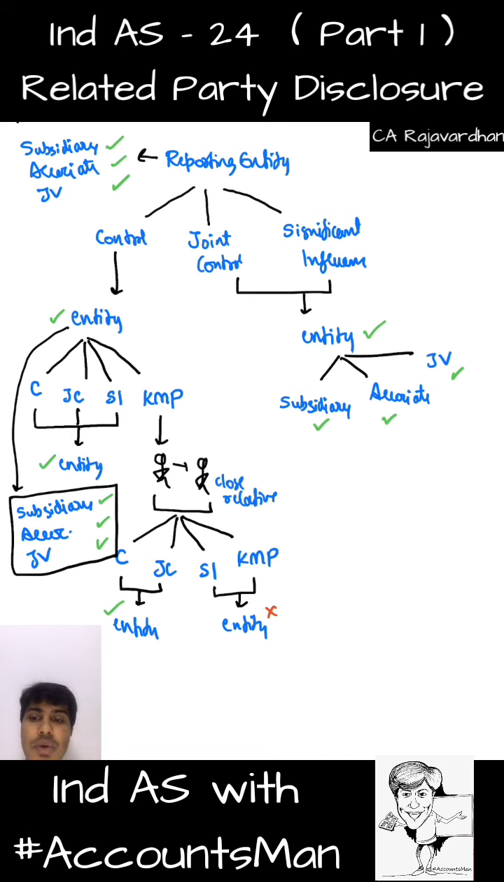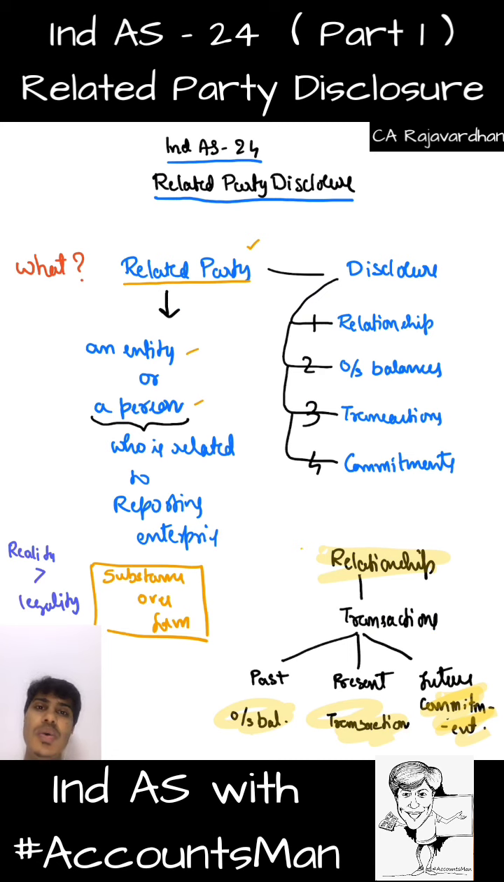So in the next video, we'll discuss the meaning of control, meaning of joint control, meaning of significant influence, meaning of who is a key managerial person, and what exactly we mean, who all is covered within the term close relative. And after this, we'll go down to the word disclosure to complete the standard Ind AS 24. So that's it for today.